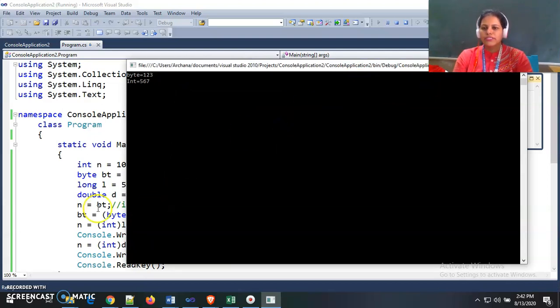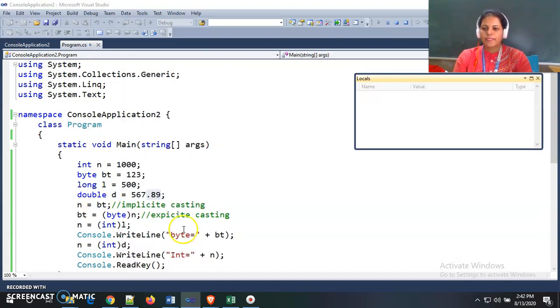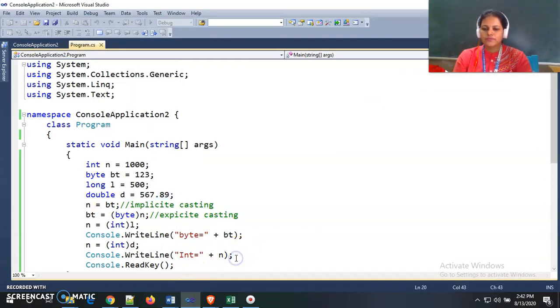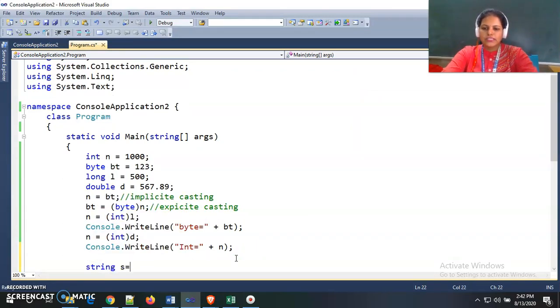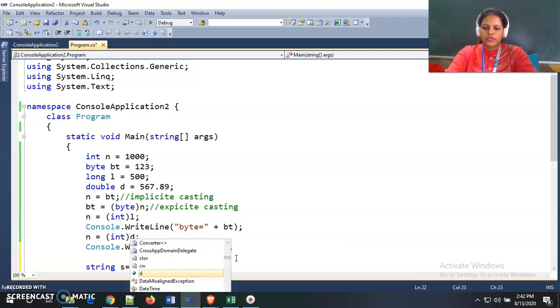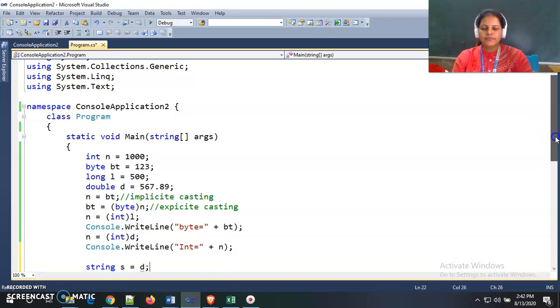Now we see another example with string values. If I declare one string s is equal to d dot, we can store it in string format, but if we directly store s is equal to d, then we will get an error.